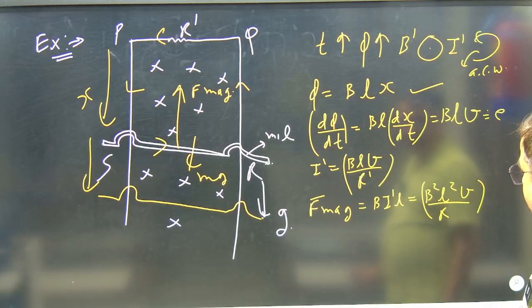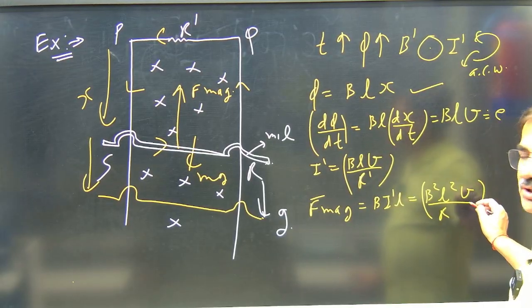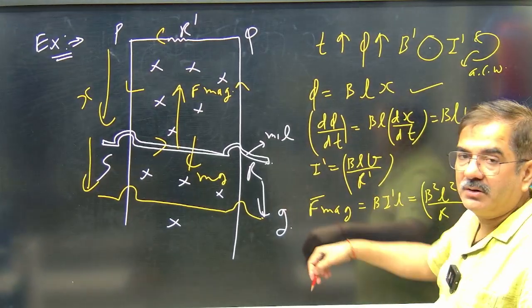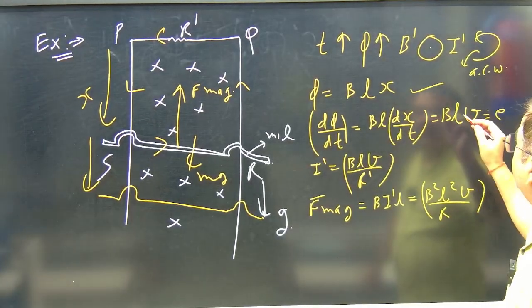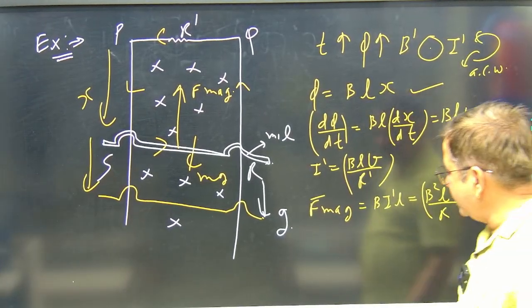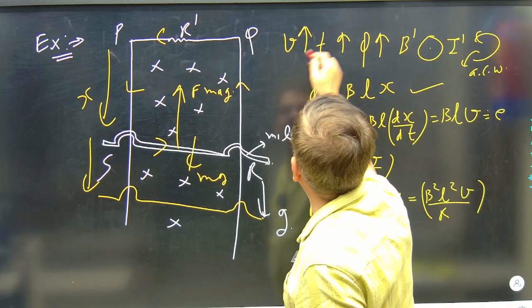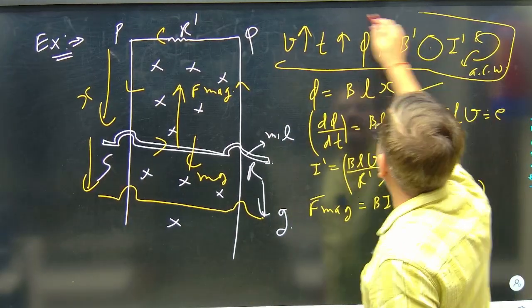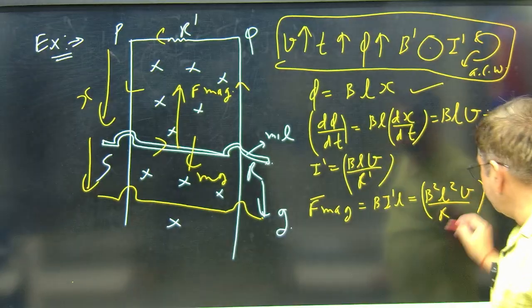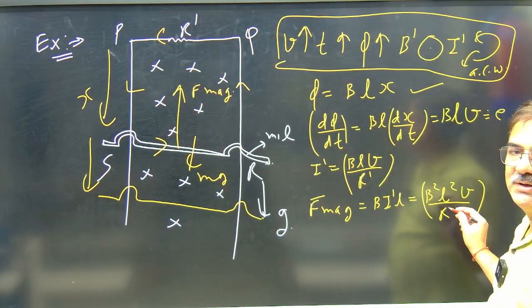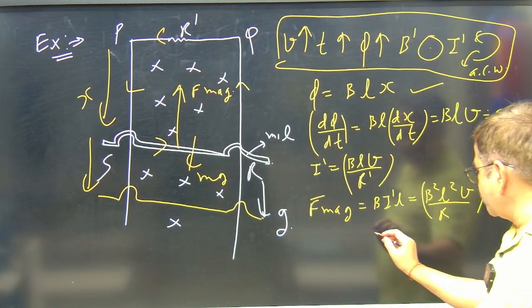Initially, you see, the initial velocity of the rod is 0 because it is just allowed to fall. Initial velocity is 0, which means with time increase, the velocity of the rod will also increase. The velocity of the rod is increasing, so the magnetic force will also increase. The magnetic force is a function of velocity.